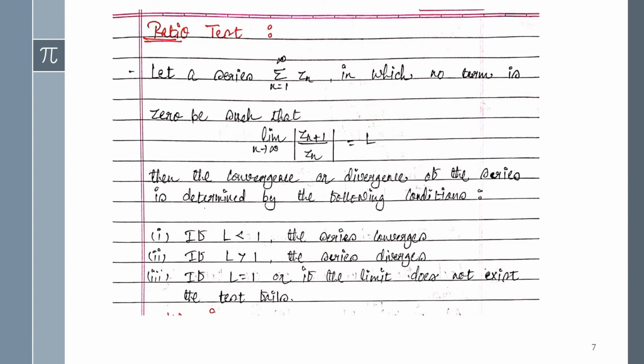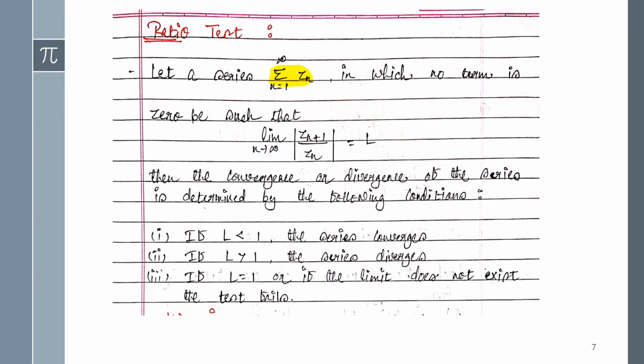Now it's given the ratio test. Here you can find any kind of test, either uniform convergence, ratio test, root test, etc. But here you have to study only two or three tests. I've given the ratio test here, and the definition is: let a series summation n equals 1 to infinity of z_n, in which no term is 0, be such that the limit as n tends to infinity of |z_(n+1)/z_n| equals L.